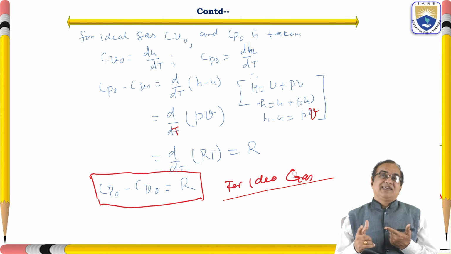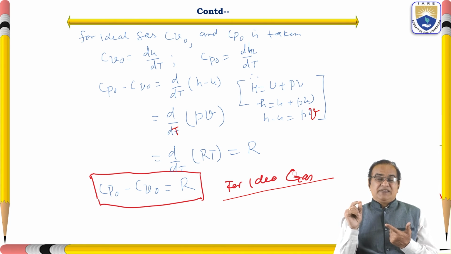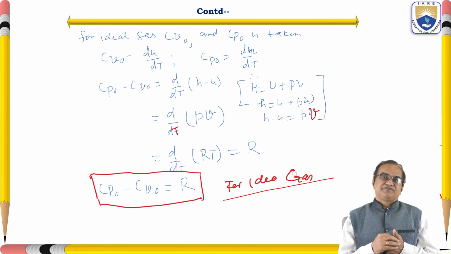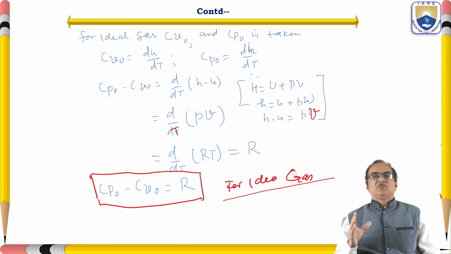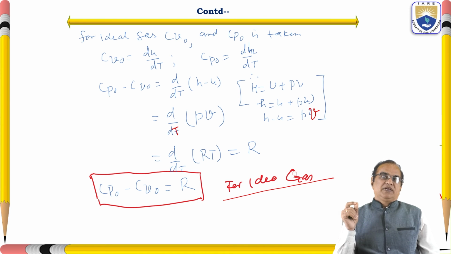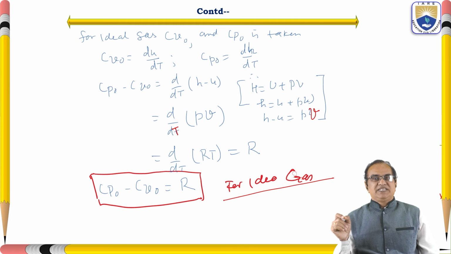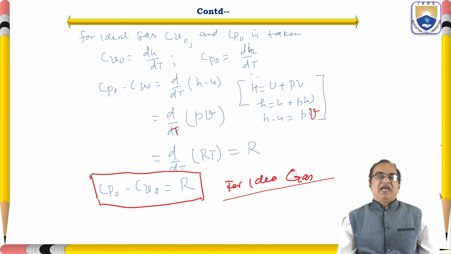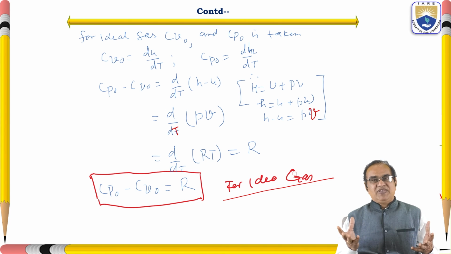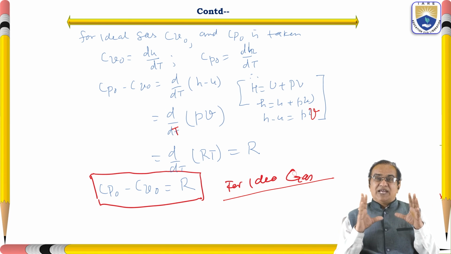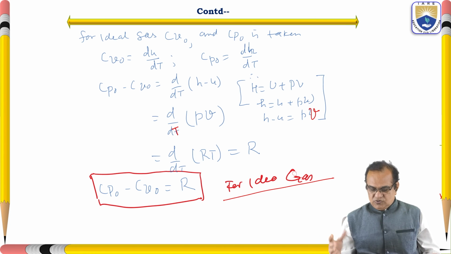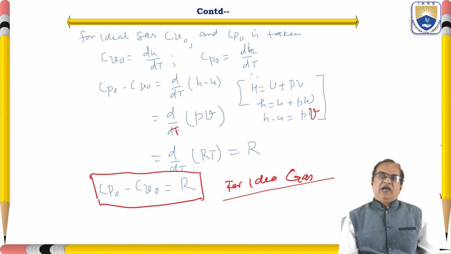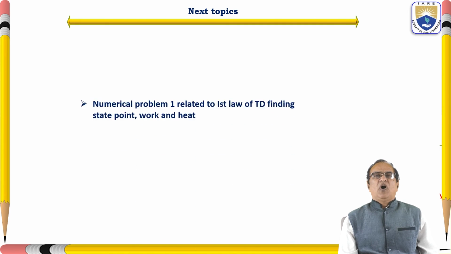Another, we have got the specific heat at constant volume Cv, which is equal to 1 by m dQ by dT when volume is constant, and Cp is equal to 1 by m dQ by dT when pressure is constant. And for the relation between Cp and Cv, Cp is greater than Cv, and Cp minus Cv is equal to R. This R is the gas constant. So this we have found.